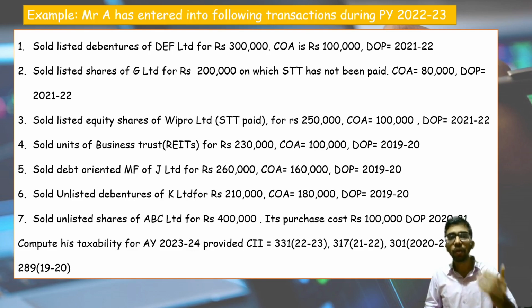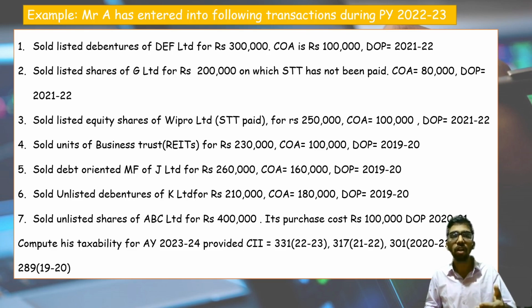Fourth, sold units of business trust, that is REIT, Real Estate Investment Trust, for 2.3 lakh. Its cost of acquisition is 1 lakh. Date of purchase during 19-20. Fifth, he has sold a debt-oriented mutual fund for 2.6 lakh. Its cost of acquisition is 1.6 lakh. Date of purchase is during 19-20. Sixth, he has sold unlisted debentures for 2.1 lakh. Its cost of acquisition is 1.8 lakh and its date of purchase is during 19-20.